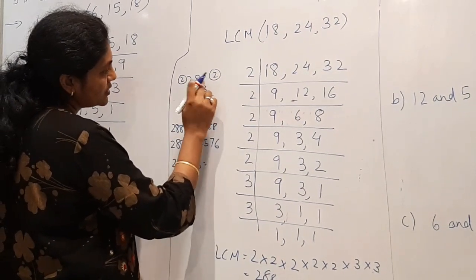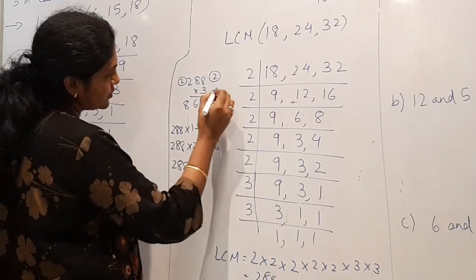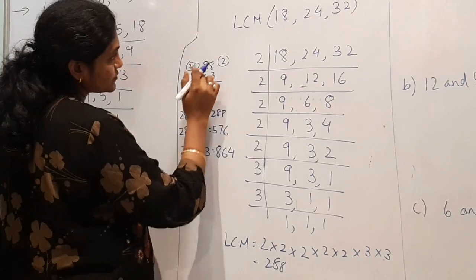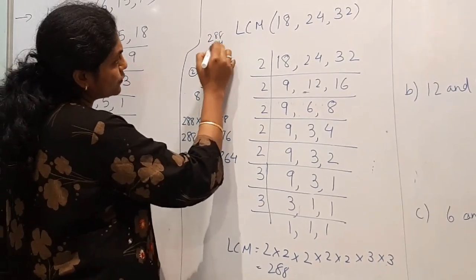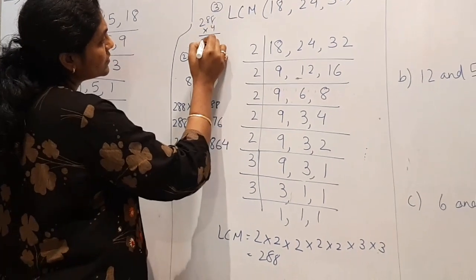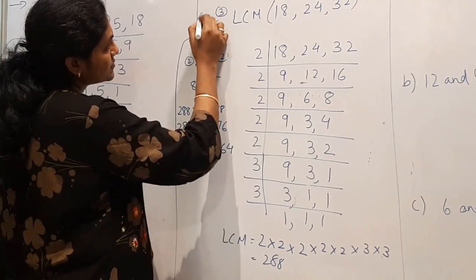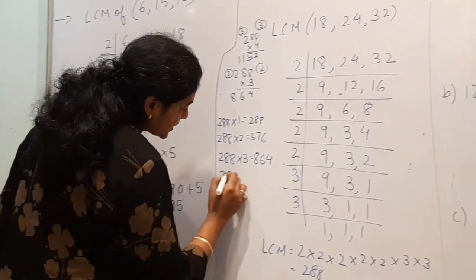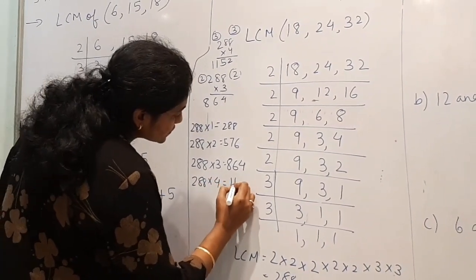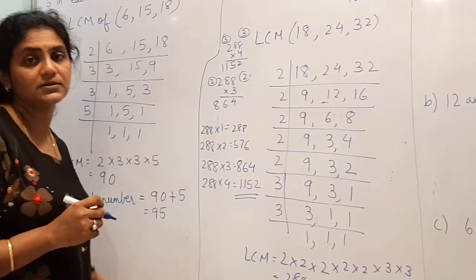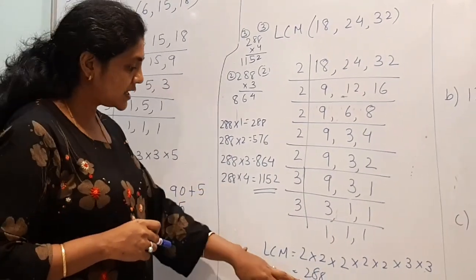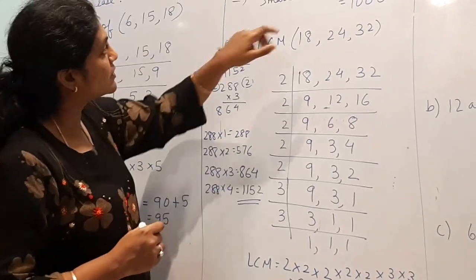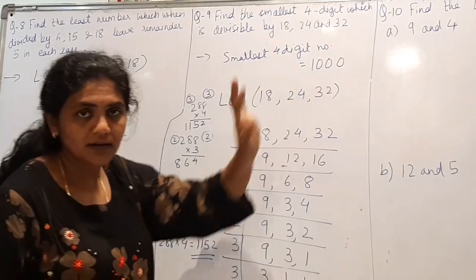8 3s are 24, 6, 8, oh yes, it is 864. Now 288 into 4, 32, 32, 5, yes. So the nearest number you have got, that is 288 into 4, if you do, it is 1152. Here we got it. So that means nearest to 1000 is 1152. So that will be divisible by 18, 24 and 32.